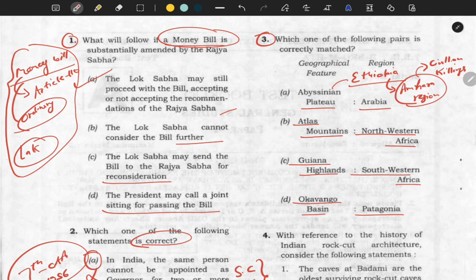Come to Atlas Mountains. Yes, the correct answer is Atlas only. So, very famous mountains of northwestern Africa. Somewhere near this mountain, there is a region which was also in news called the Sahel region. Now your question is, which all countries come under the Sahel region?